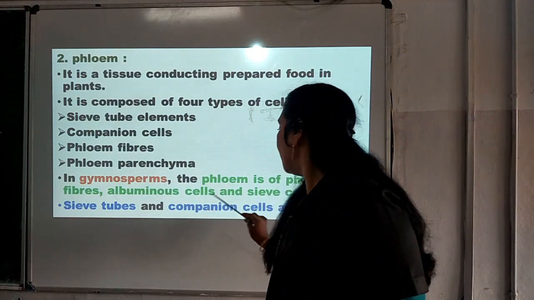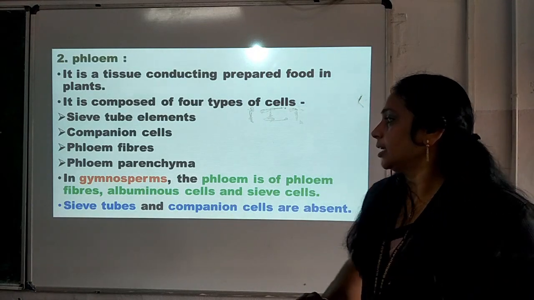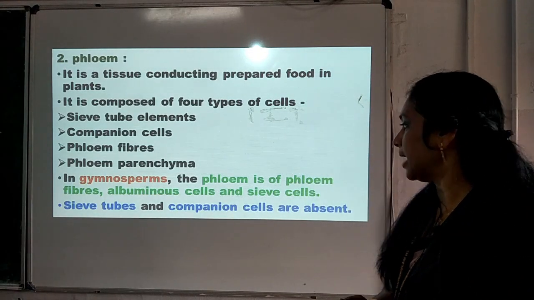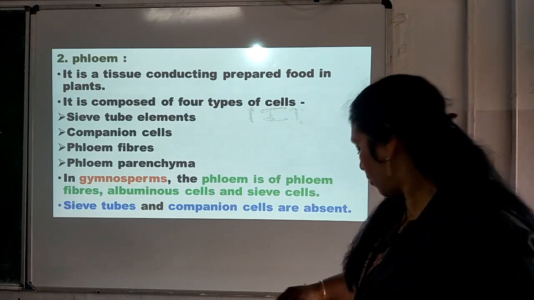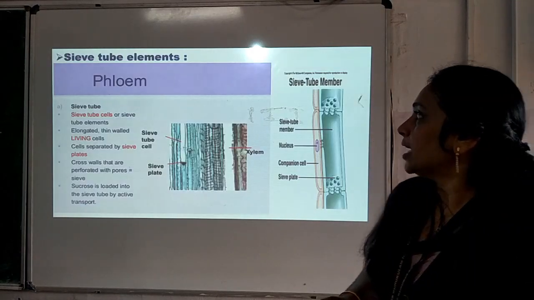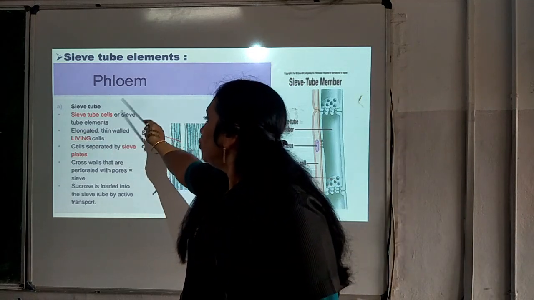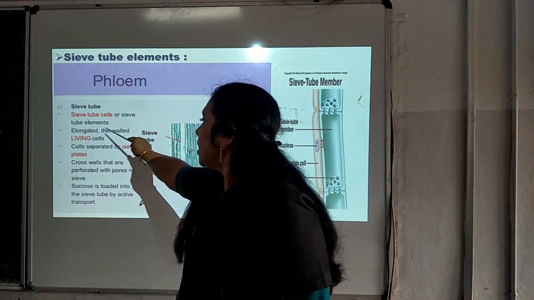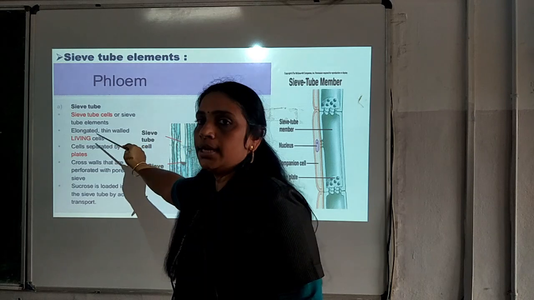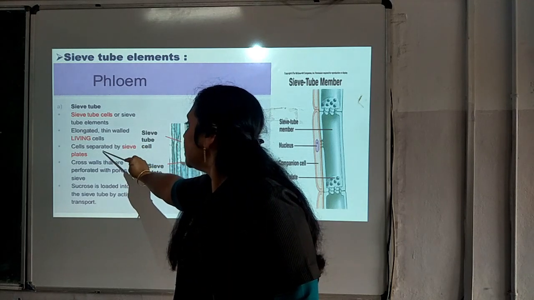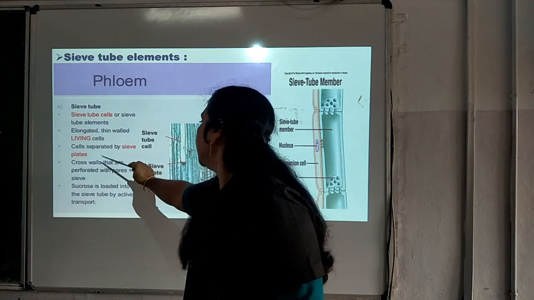Sieve tubes and companion cells are absent in the case of gymnosperms. You can see here number 1, sieve tube elements. Sieve tube cells or sieve tube elements, they are elongated, thin walled, they are living cells and the cells are separated by sieve plates.